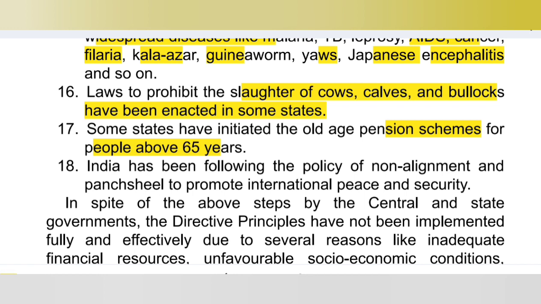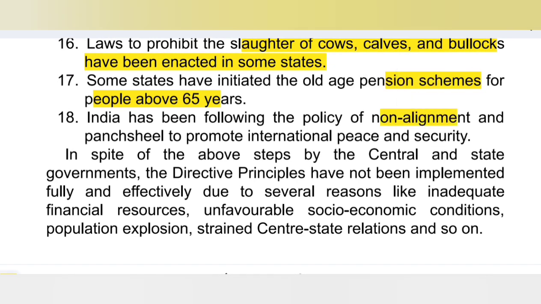Okay, so India has been following the policy of non-alignment and Panchsheel to promote international peace and security. Under the liberal intellectual principle, article number 51 said to promote international peace and security, and maintain just and honorable relations between the nations, to foster respect of international law and treaty obligations and to encourage settlement of international disputes by arbitration. For this, point number 18 is applicable, right? India has been following the policy of non-alignment and Panchsheel to promote international peace and security.